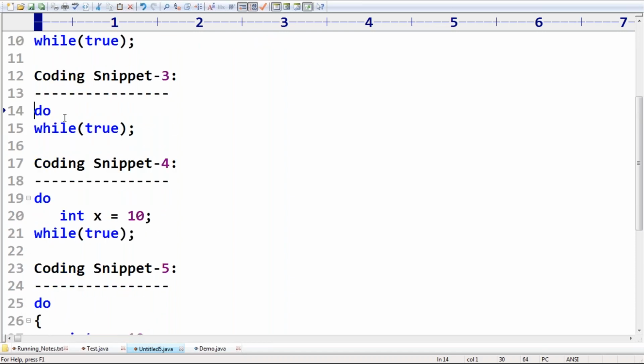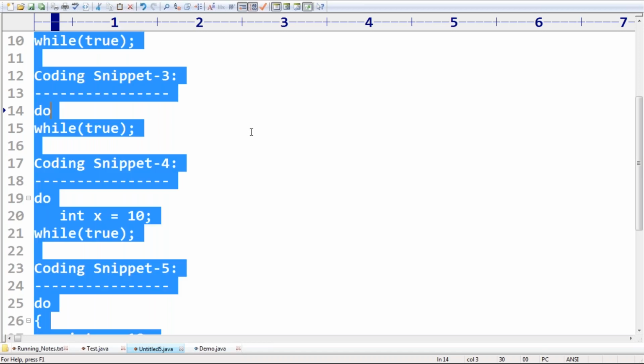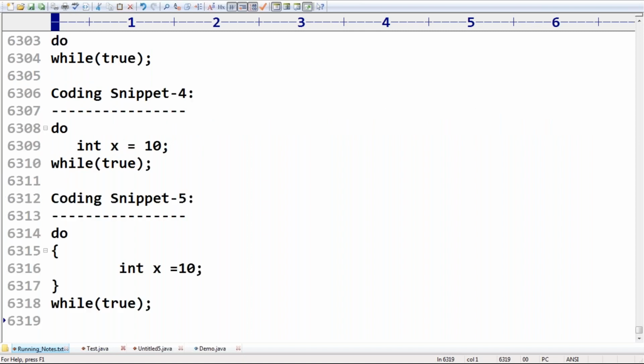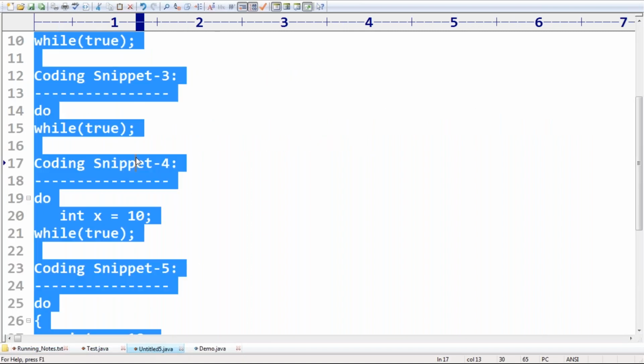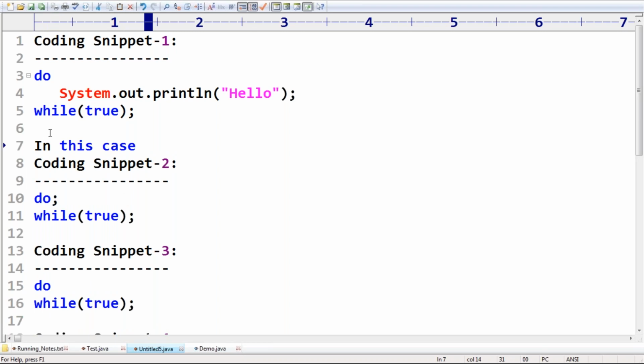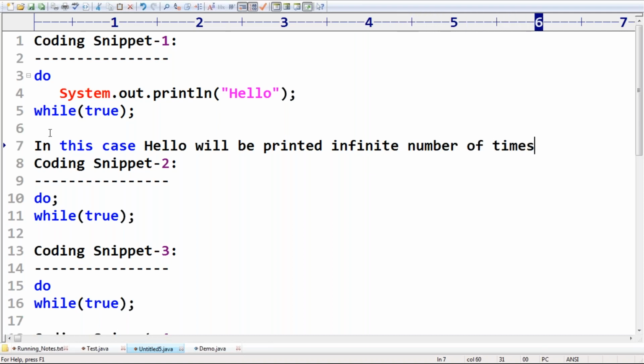It's also valid. But what about this one? Coding snippet 3, invalid. Between do and while, a body we have to take, but you are not taking any body. Without having the body, why are you taking a loop statement? Loop means a body should be there, some action should be there, but you are not taking any action, which is meaningless. In this case, hello will be printed infinite number of times.